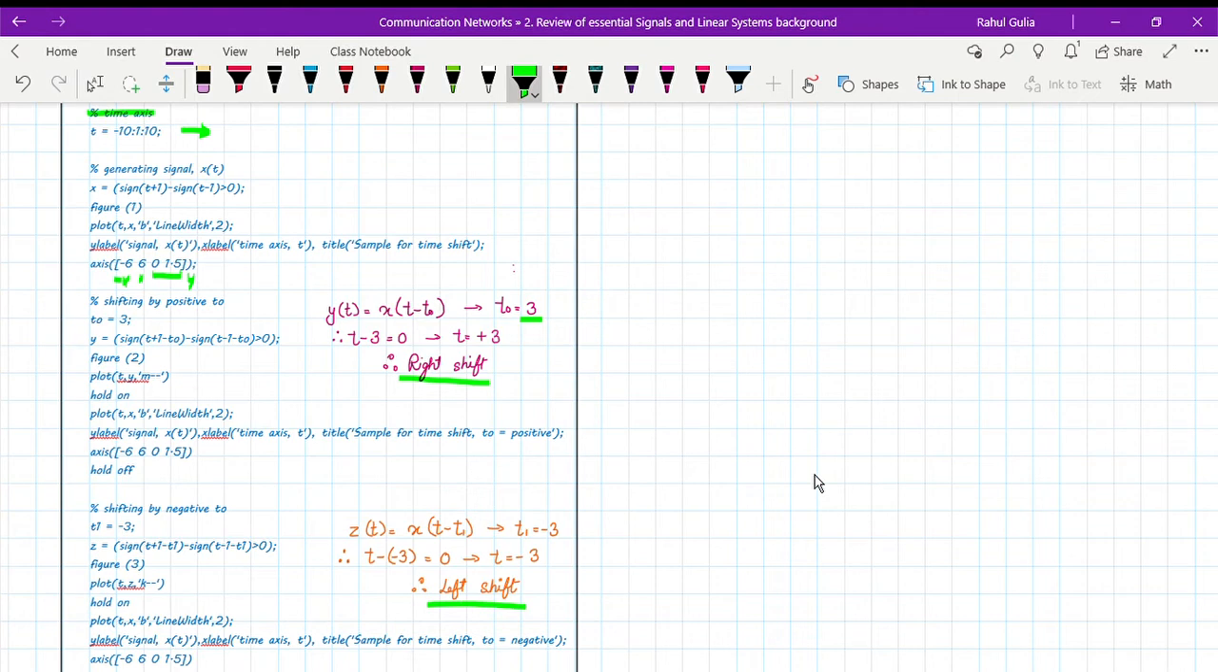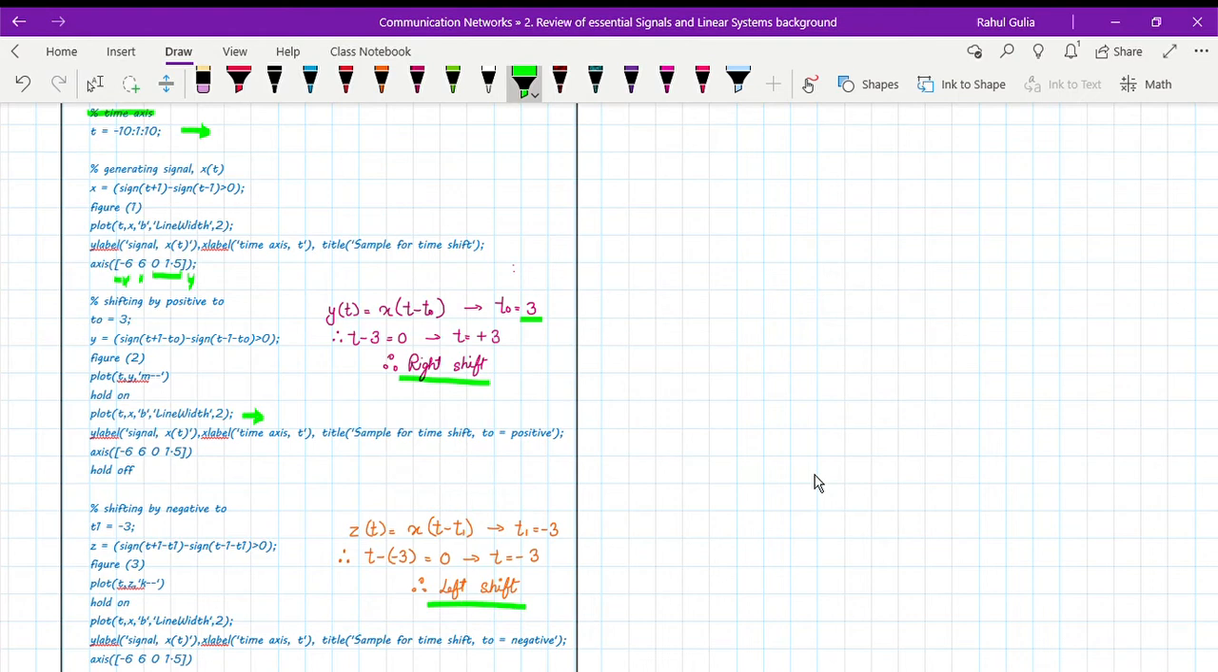And in figure 2 I'm going to plot this shifted signal with the original signal. So plot of t comma y, and plot of t comma x, the original signal, and I'm labeling my graph with y label, x label, title, and similar. The axis I'm going to give is from -6 to 6.